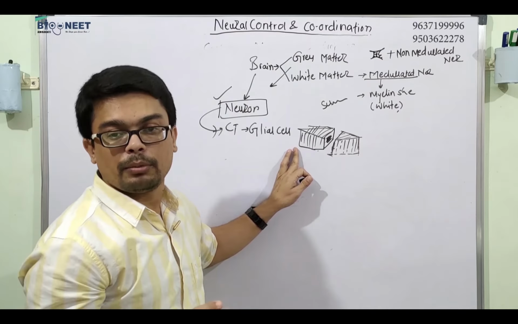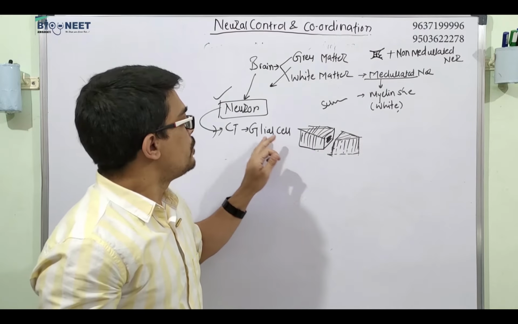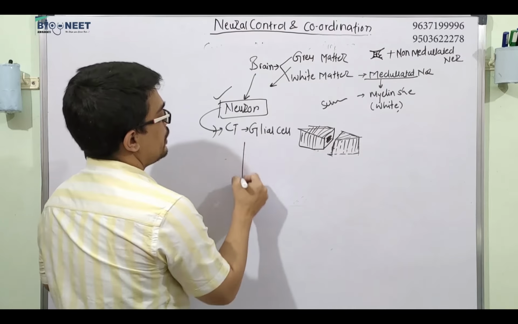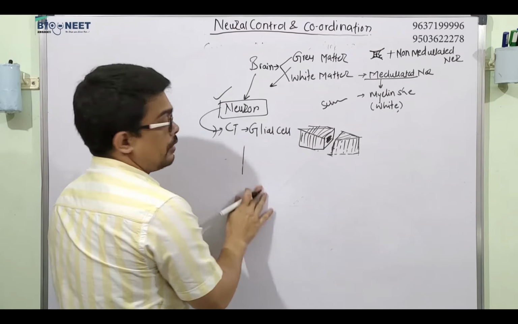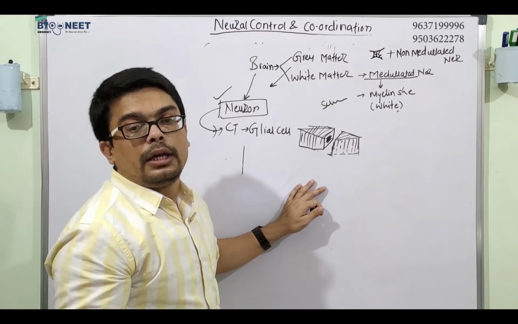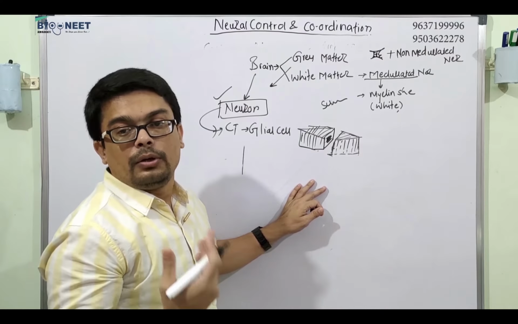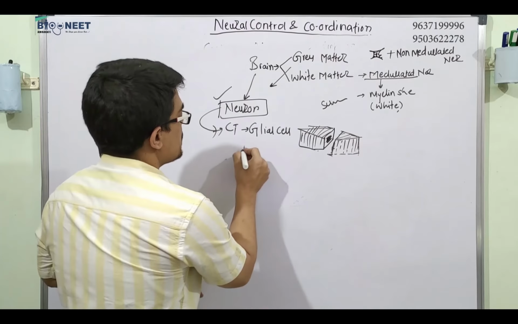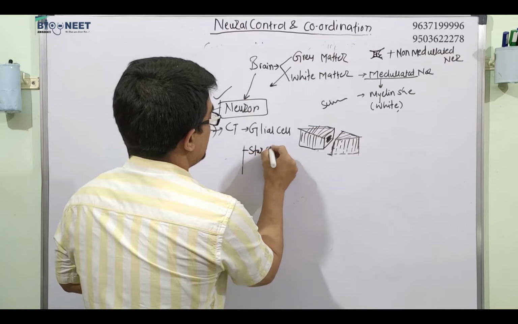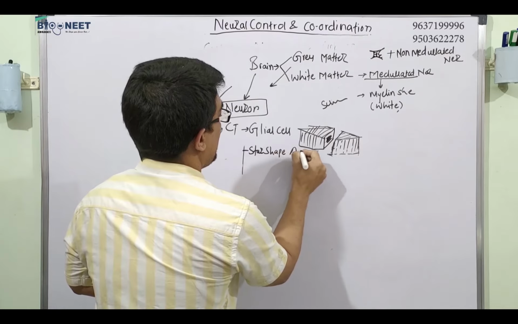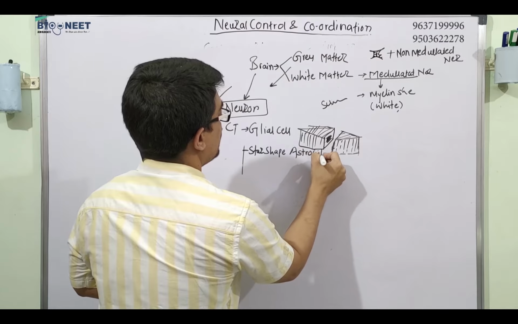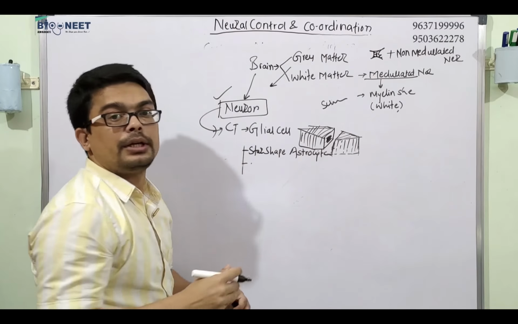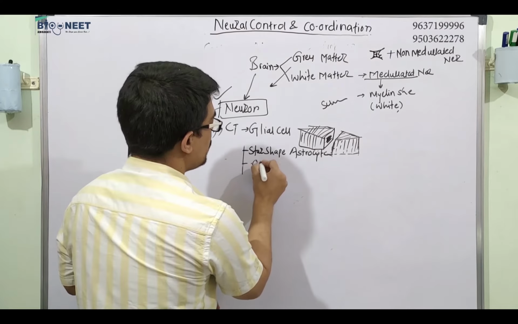There are three types of glial cell in the brain. They are astrocyte, oligodendrocyte, and microglial cells. First is the star-shaped astrocyte. Second is oligodendrocyte.